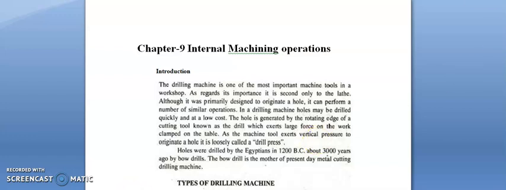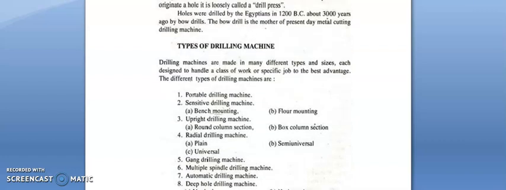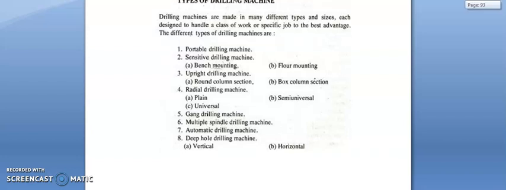The types of drilling machine. We have different types of drilling machine. Those are portable drilling machine, sensitive drilling machine, bench drilling machine, floor drilling machine, upright drilling machine, radial drilling machine, gang drilling machine, multiple spindle drilling machine, automatic drilling machine, deep hole drilling machine.